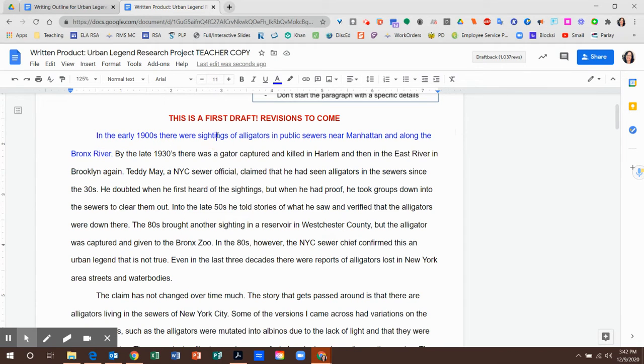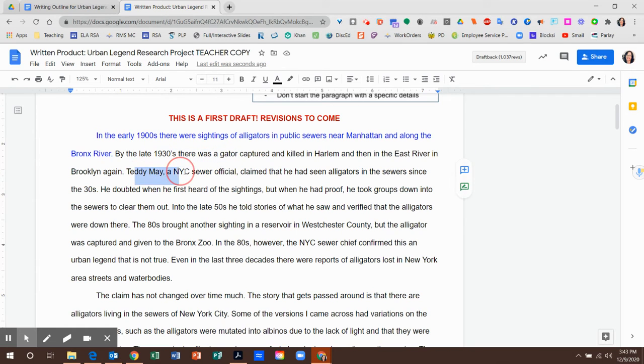If there are multiple sightings, maybe instead what I'm going to learn about are, okay, what were those sightings? Like maybe there were 3 or 4 of them, what exactly happened? If it was in the public sewers, how did the animals get there? Maybe around Manhattan, how did they get into the Bronx River? But right away in that next sentence, it jumps to the 1930s. And so by the late 1930s, there was a gator captured and killed in Harlem.